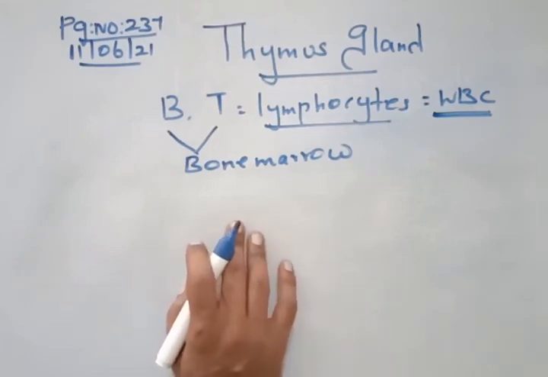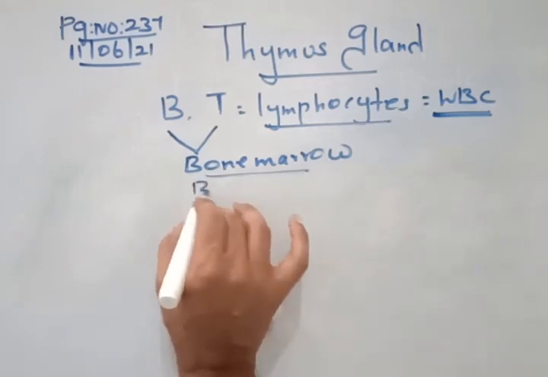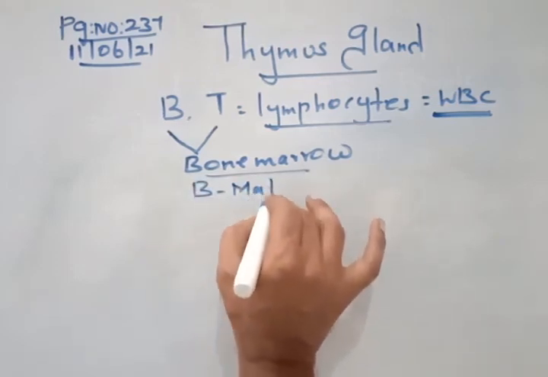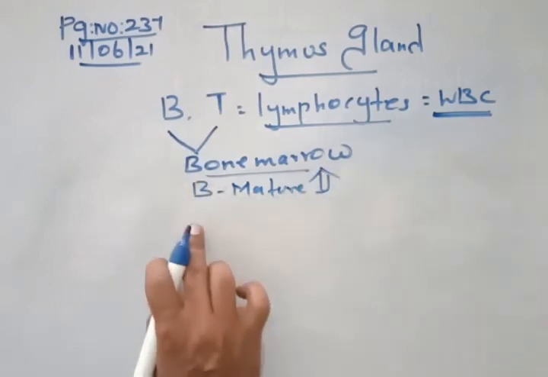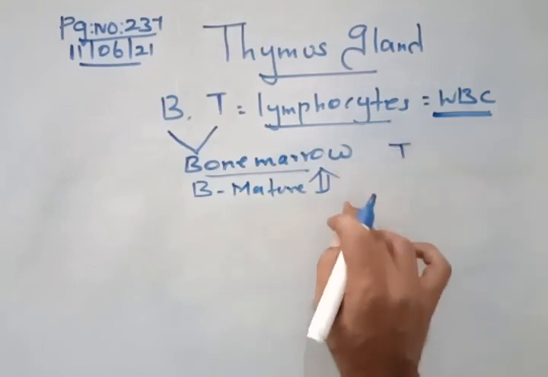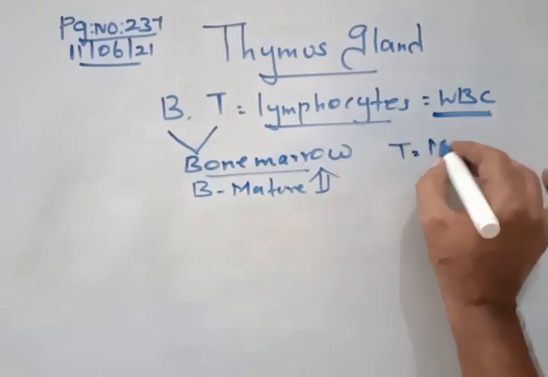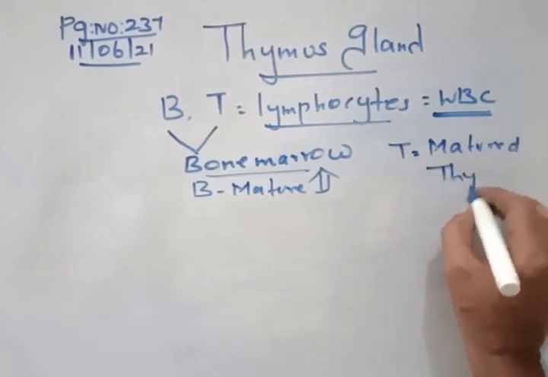Now they are produced in the bone marrow, and B cell is matured in the bone marrow itself. It is produced and matured there, whereas T cells are produced in the bone marrow, but they get matured only in the organ called thymus.